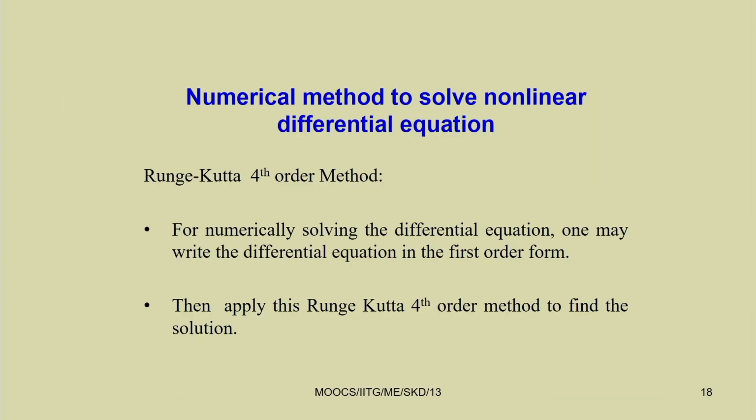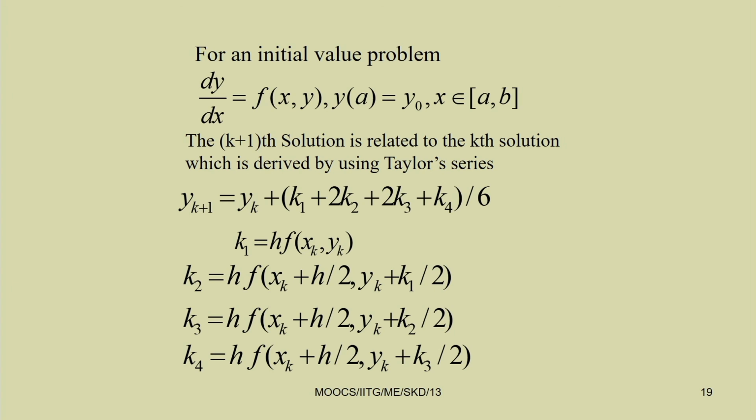So, already we have discussed this Runge-Kutta method, fourth order Runge-Kutta method. In this case, you can write your own equation. For example, if you have been given a first order differential equation in this form, that is dy by dx equal to f of x, y, and the initial conditions are given to you, you can find by using these 4 equations with the 4 coefficients k 1, k 2, k 3, k 4, where h is the step size.